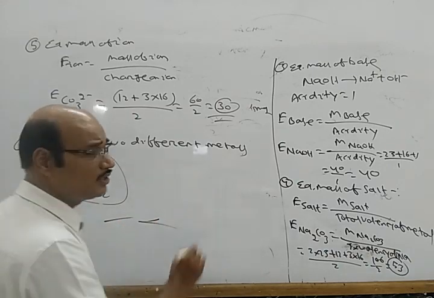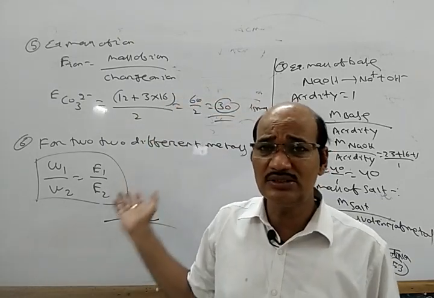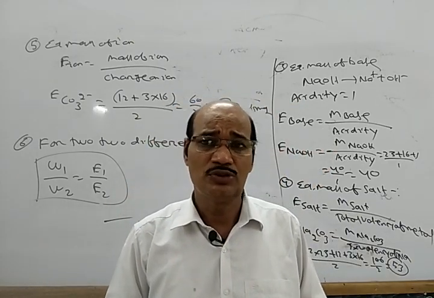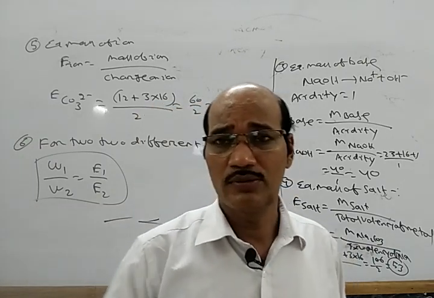So this is all about the atomic mass, molecular mass and equivalent mass. Whatever tasks are given in this class, you have to solve them. In the next class we will discuss the mole concept. Thank you.